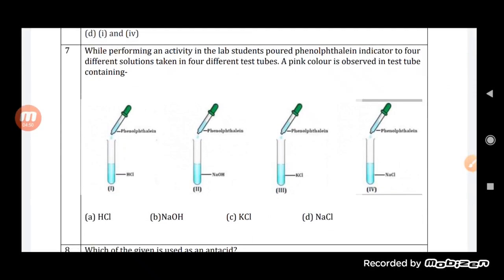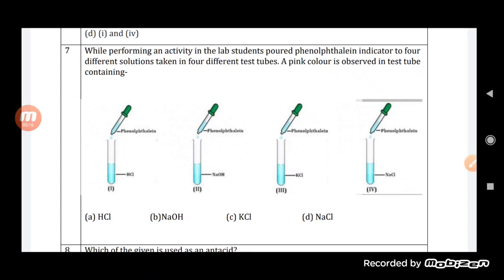Now see here, while performing an activity in the lab, a student poured phenolphthalein indicator into 4 different solutions, which were taken in 4 different test tubes, and a pink color is observed in one test tube. Out of the following solutions which we have taken, which one will give a pink color in the test tube?